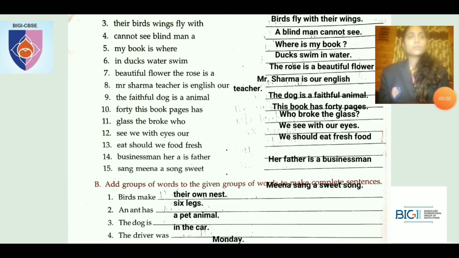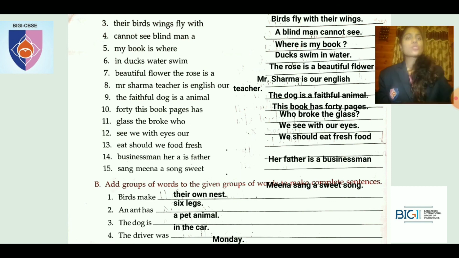Okay. So sang Meena a song sweet. So how do you rewrite it? Meena sang a sweet song. Full stop. Meena is a name and it is starting, so we write it in capital M.